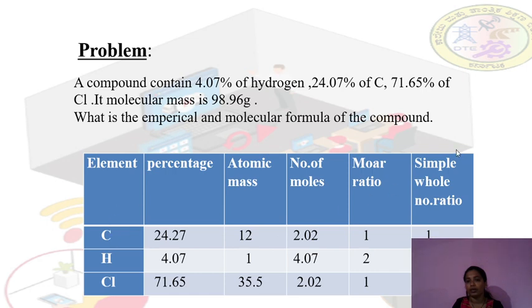So what is the empirical formula? Referring to the simple whole number ratio: how many carbons are there? 1. Hydrogen is 2, chlorine is 1. So carbon 1, hydrogen 2, chlorine 1.